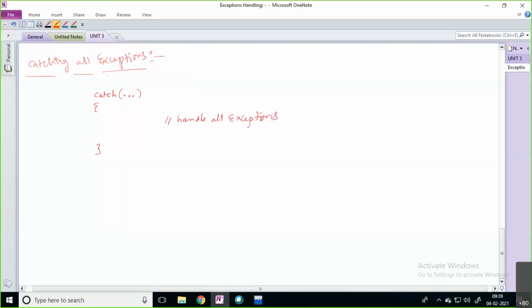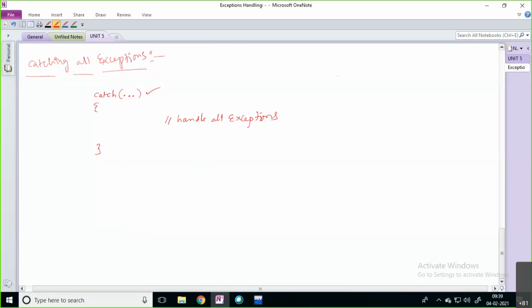If you are not mentioning the type of exception, you can directly go with this particular catch block. Whatever exception you have in your try block, if there is a matching catch block, only that catch block will execute. If you don't have a catch block to handle that particular exception, this is just like a default catch block.